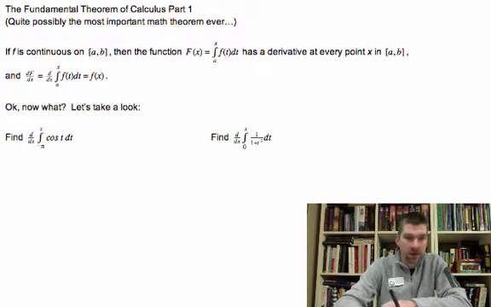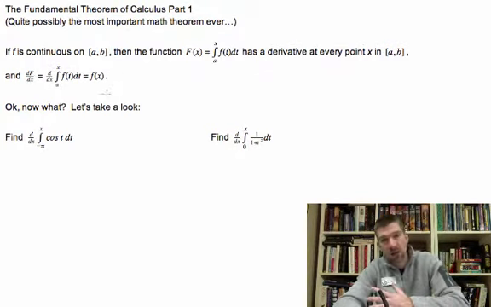Okay, well, let's check out this cool cat right here. Find d/dx of the integral from negative pi to x of cosine t dt. So we're going to use the fundamental theorem of calculus right here. And notice what it says is f(t) dt, if I go from some lower limit to a variable upper limit, so from a to x of f(t) dt, then what I'm going to do is just simply replace these things, and I'll get the function that I'm interested in.